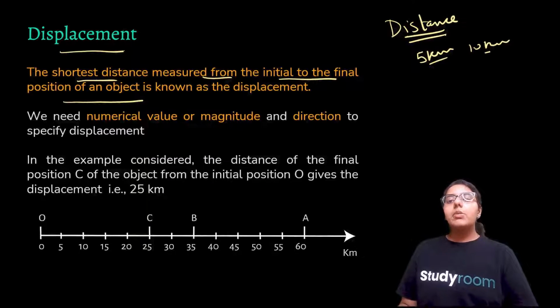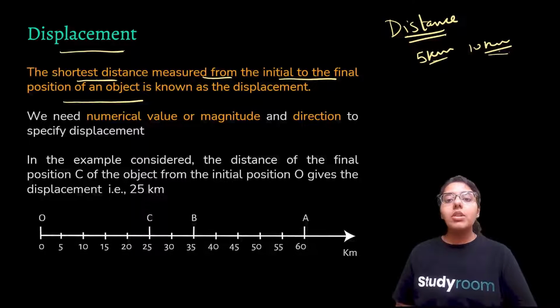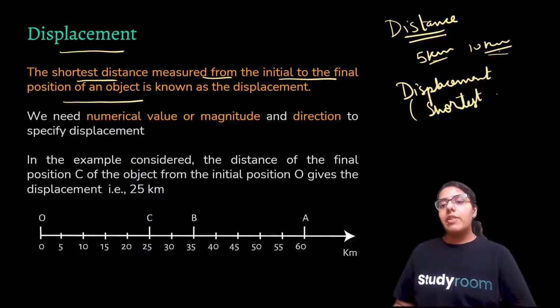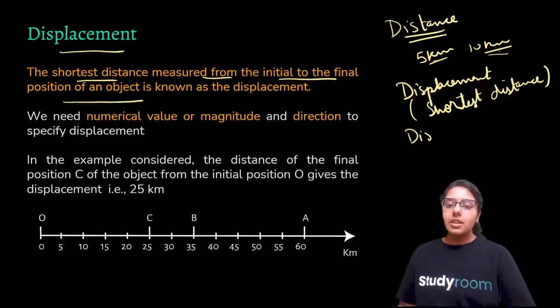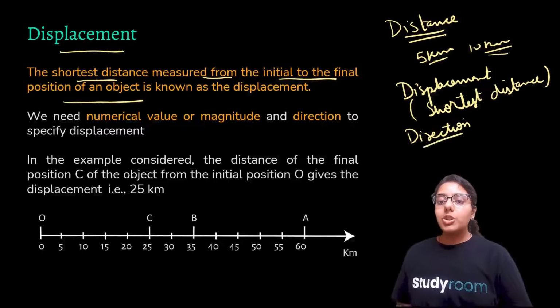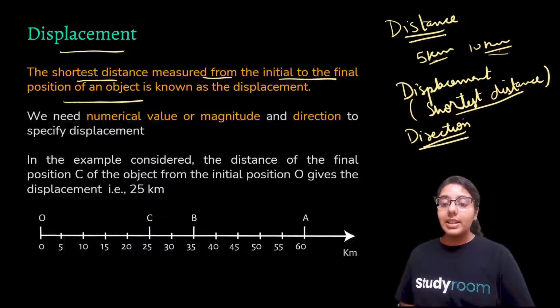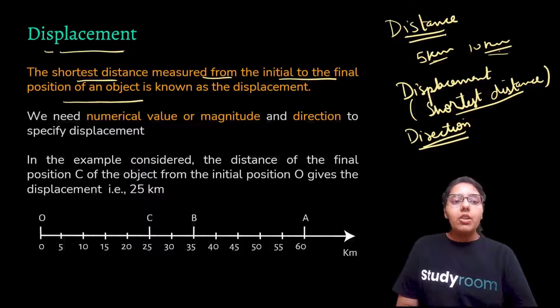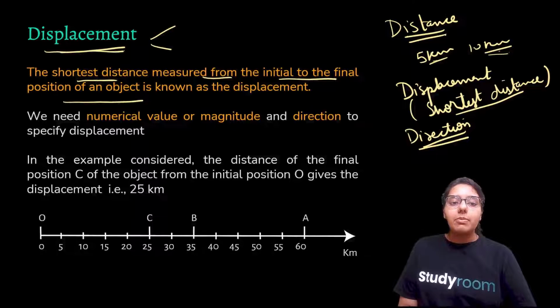Yes, this is what I've already explained to you in the previous slide. Moving further. Displacement, as I told you, is the shortest distance measured from the initial to the final position of an object. Displacement has two components. When we were talking about distance, we were talking only about its numerical value, like covering 5 kilometers or 10 kilometers.